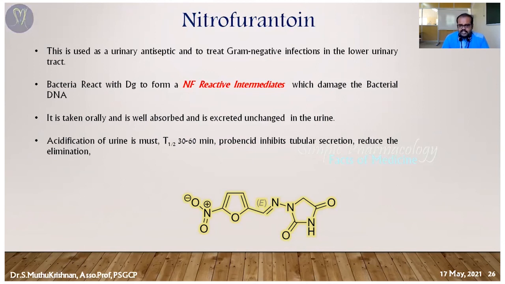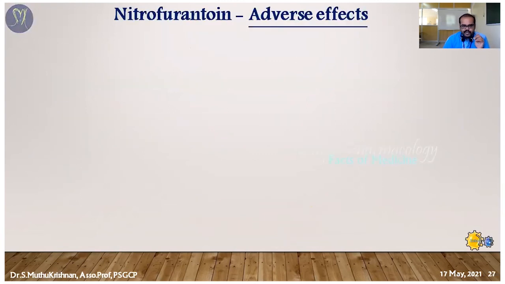Probenecid is going to inhibit the tubular secretion. We know that probenecid is eliminated by tubular secretion, and it competes with penicillin, as we have seen in the penicillin chapter. Instead of penicillin, probenecid is eliminated. In the same manner here also, probenecid inhibits the tubular secretion, so it reduces the elimination. It is contraindicated in renal failure patients, pregnancy, and neonatal cases. These are the cases highly contraindicated with nitrofurantoin.